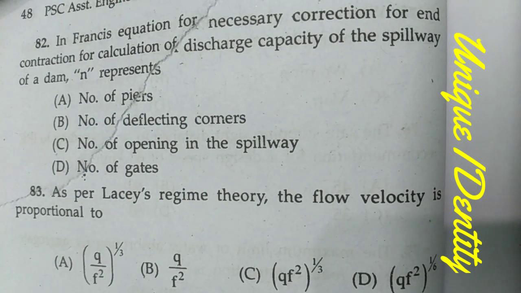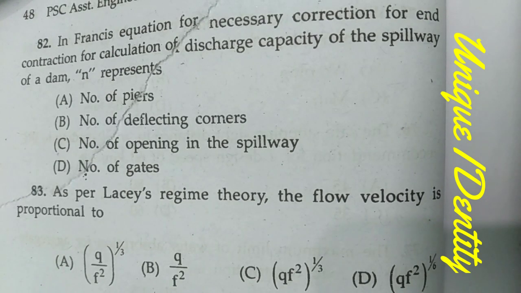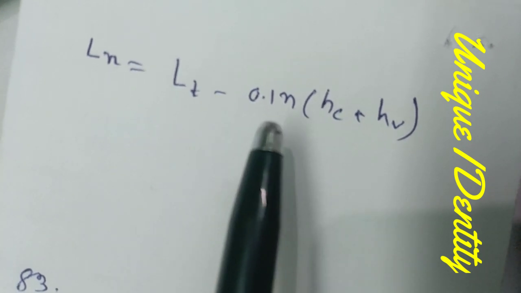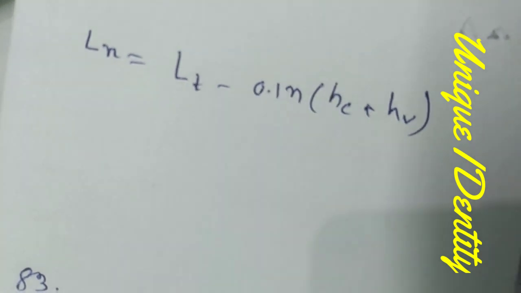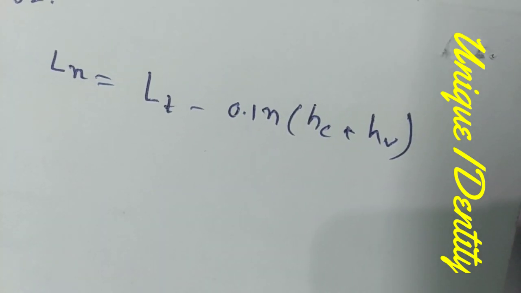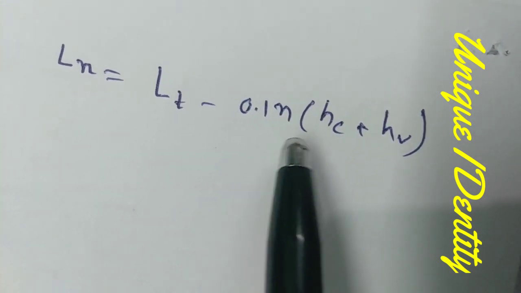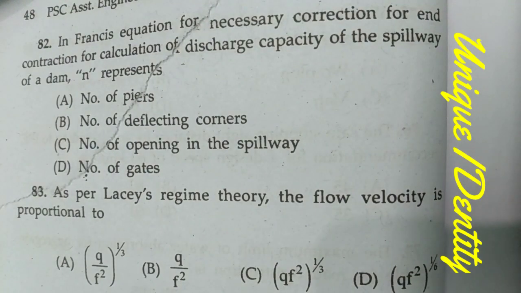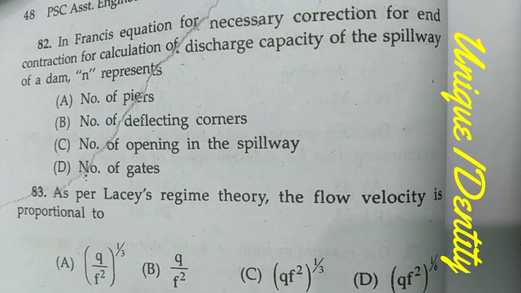Now we know that for the design of a spillway of a gravity dam, Francis equation for necessary correction due to complete end contraction is Ln equals Lt minus 0.1 N (Hc plus Hv), where the symbols have their usual meanings, and here N is asked. So N equals the number of corners which serve to deflect the water. So option B is correct.